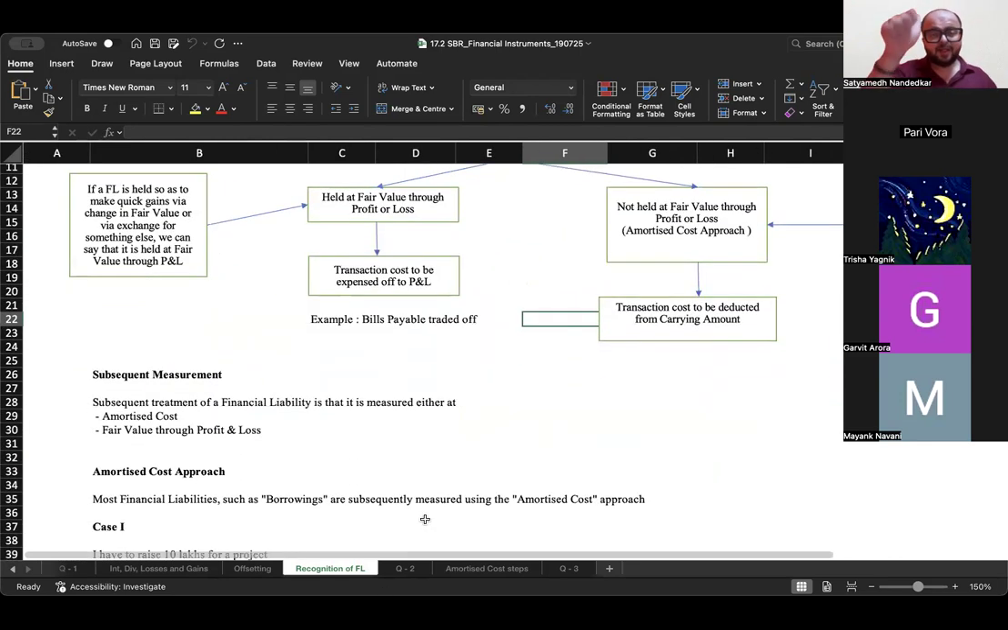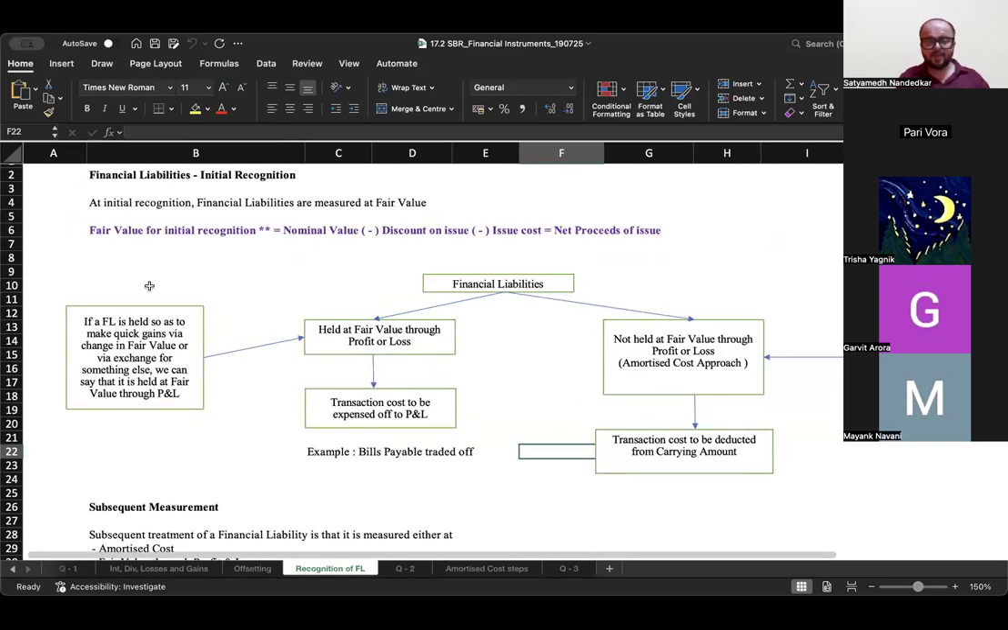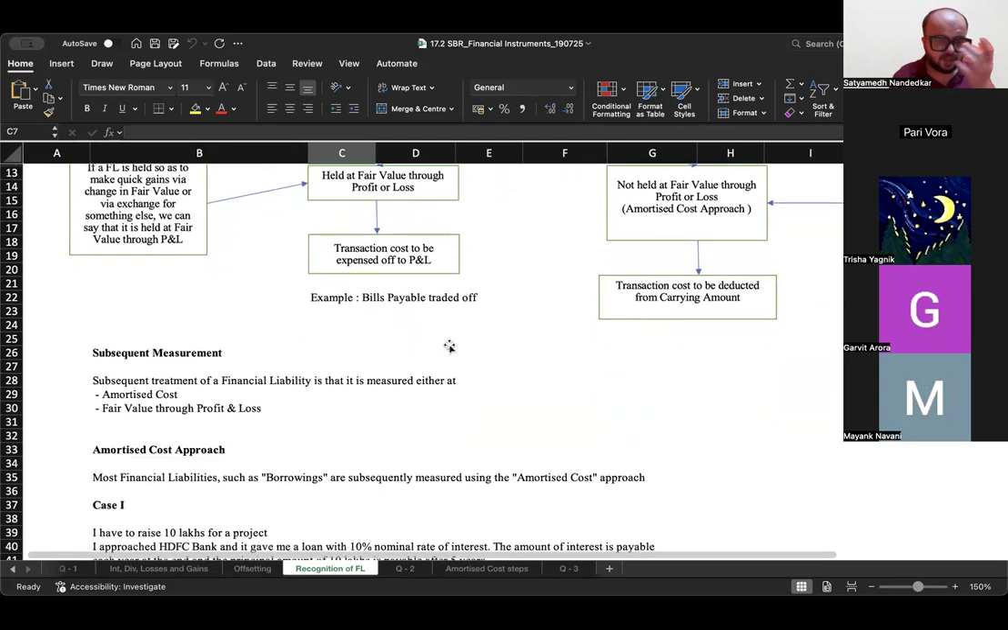Okay, now the initial recognition, when I say happens at fair value, how is fair value calculated? Nominal value minus discount on issue minus the issue cost, which is basically the net proceeds of the issue. The initial recognition of a financial liability happens at fair value. And how do you define fair value? Nominal value minus discount on issue minus the issue cost. That is basically the net proceeds.